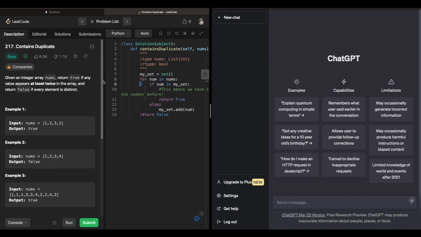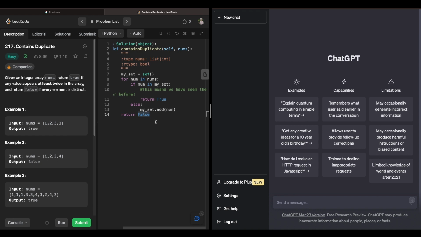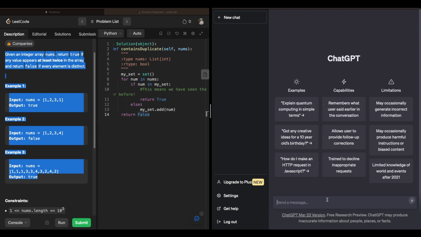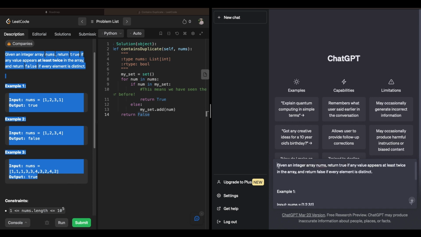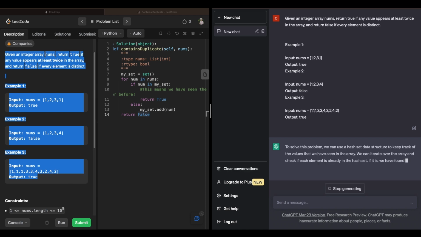So my solution you can see here, and the problem, I'm just going to copy and paste this, including the examples. I'm going to go over to ChatGPT and paste this in, and I guess I'm just going to submit it.